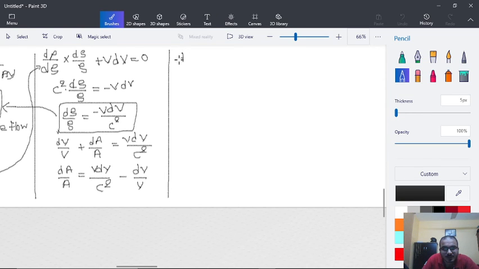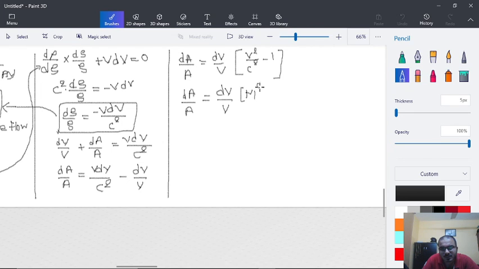So we will be taking dV upon V common. So dA upon A is equal to dV upon V into (V square upon c square minus 1). So here we have dA upon A is equal to dV upon V into (M square minus 1). So that is the value of dA upon A, or the area velocity relationship.